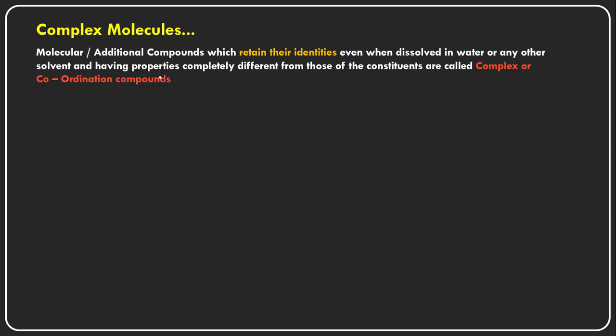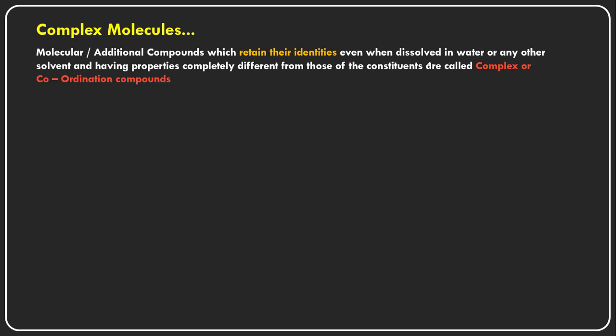They behave as one new molecule or new compound, acquiring new properties. And after dissolving in water also, they retain their identity, and they completely lose their individual properties.